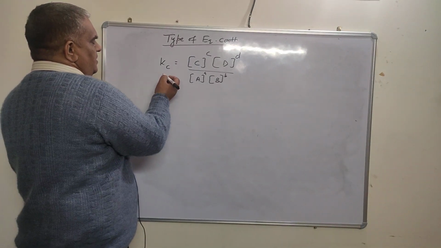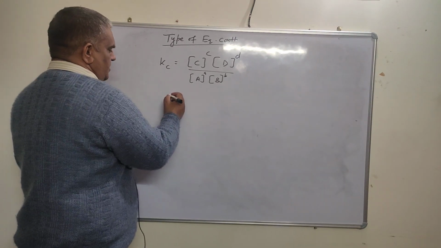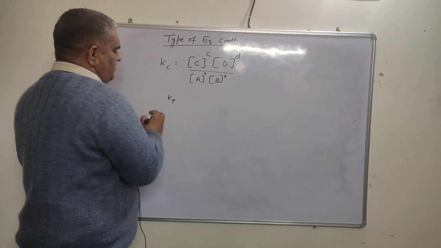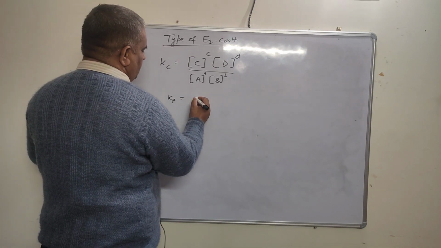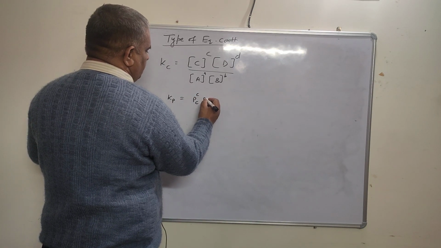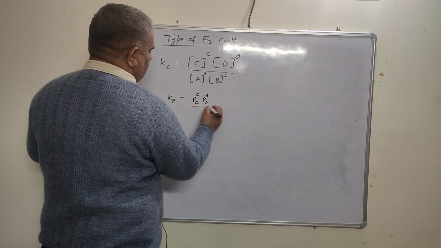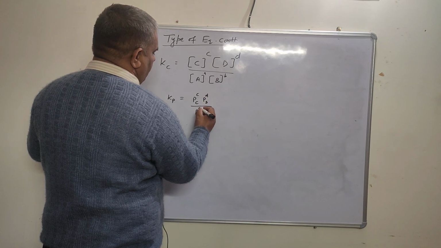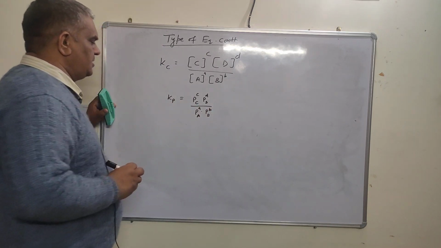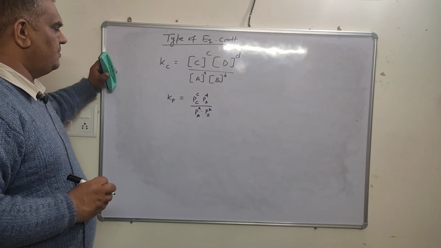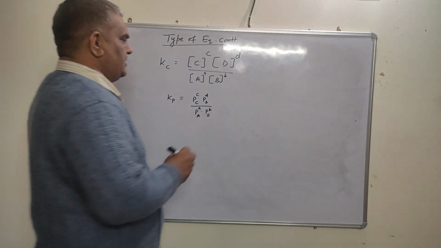If Kc is replaced by this Kp, Kp is equilibrium constant in terms of partial pressure. The partial pressure of C raised to power c, partial pressure of D raised to power d, this partial pressure of A raised to power a, partial pressure of B raised to power b. This is the equilibrium constant in terms of partial pressure, and equilibrium constant in terms of activity.